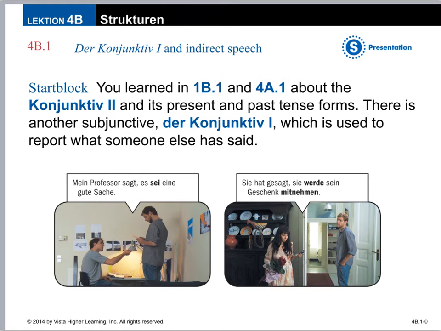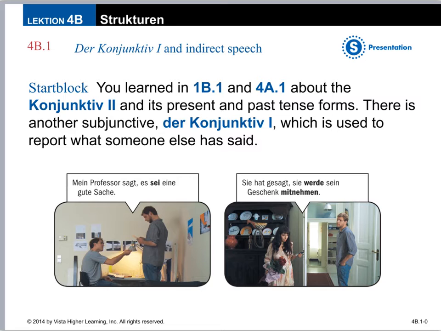In our previous chapters, we learned about the Konjunktiv II, that there's the present tense forms, there's the past tense forms, but there's something also called the Konjunktiv I, which is used to report what someone else has said. So this is indirect speech. We saw it in the Fotoroman when George said, "My Professor sagt, es sei eine gute Sache."